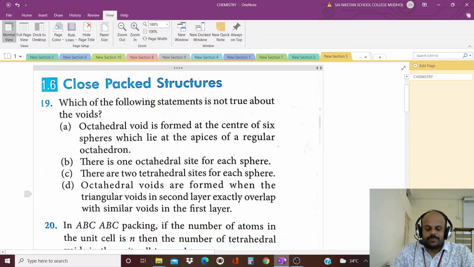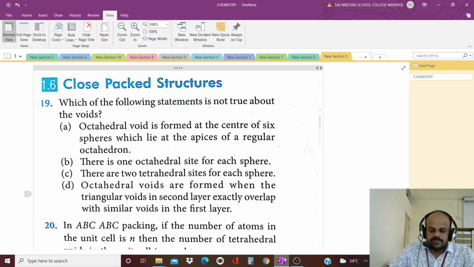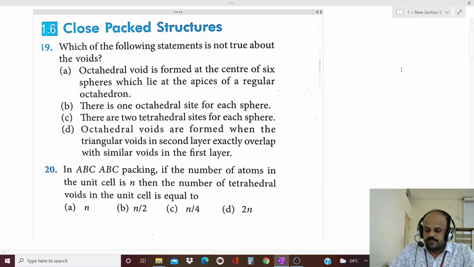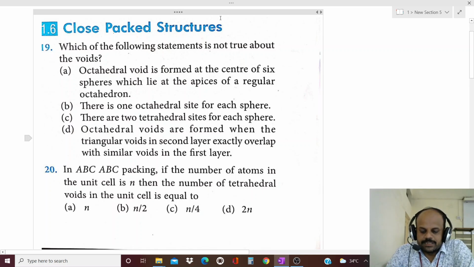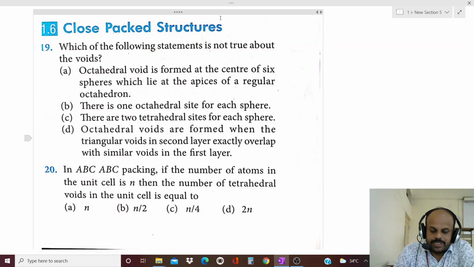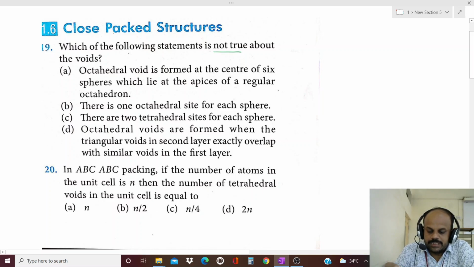Today I am going to discuss NEET, CET and IIT questions based on closed packed structures. In this one, the first question is: which of the following statements is not true about the voids? We have to find out the wrong statement. Octahedral void is formed at the center of six spheres which lie at the apices of a regular octahedron.